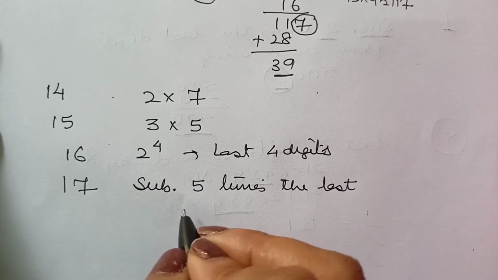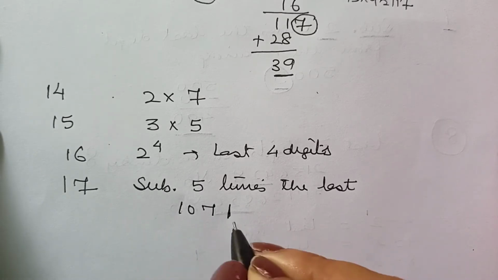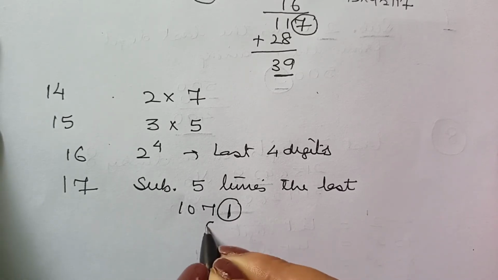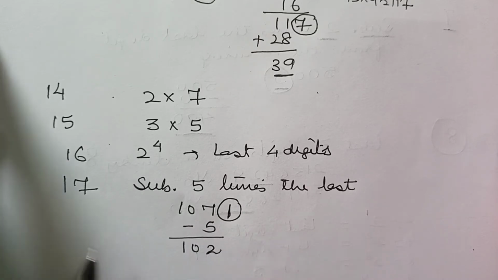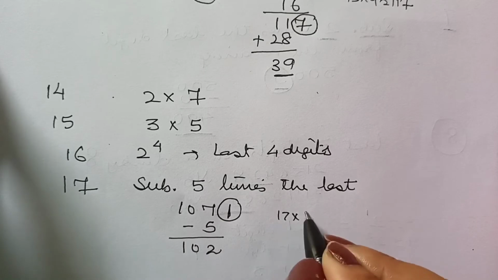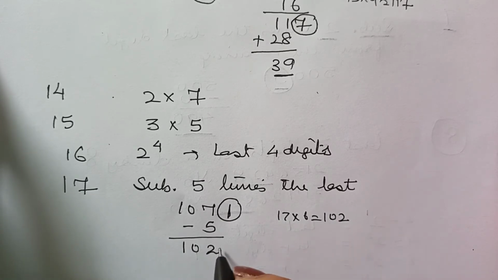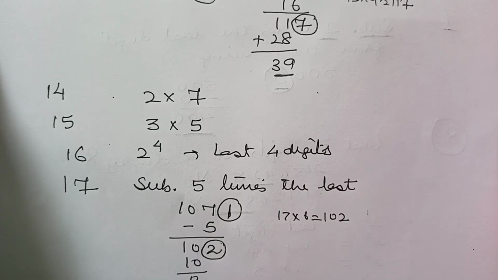Say, let me take up an example. Say 1071 is the example. So 5 times the last digit is 5 and I will subtract it. I get 102. 17 into 6 is 102. But if you do not know the tables, then again repeat the process. 5 times the last digit, that is 10, and the answer is 0.